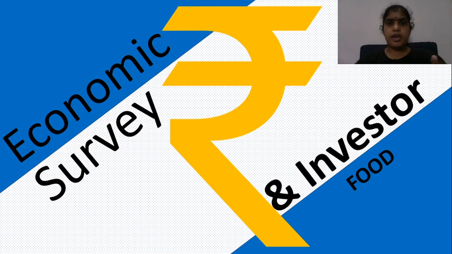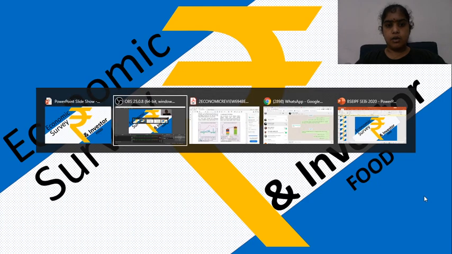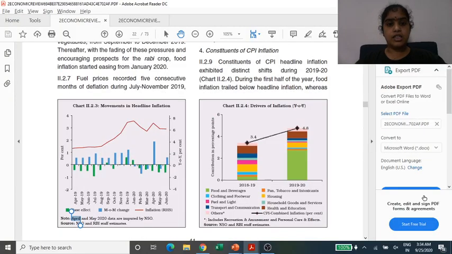The main topic we will be discussing today is food inflation, or the scenario of food, because whenever there is inflation related to food, there is havoc in the country. Let's try to understand what the food area in our country is. Whenever we talk about inflation, it is measured with two parameters. One is CPI, which is the Consumer Price Index, and the other is the Wholesale Price Index.